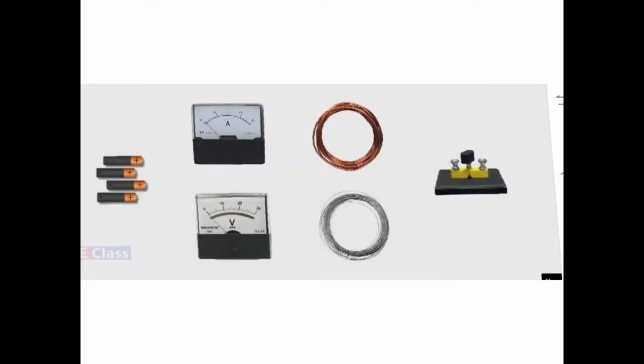Let us understand this. The things needed for the experimental proof of Ohm's law: you need a cell, an ammeter and a voltmeter to measure the current and the potential difference. You need conducting wire, which can be of aluminum or copper. You should have a plug key. This is the picture of the plug key, this is how it looks.